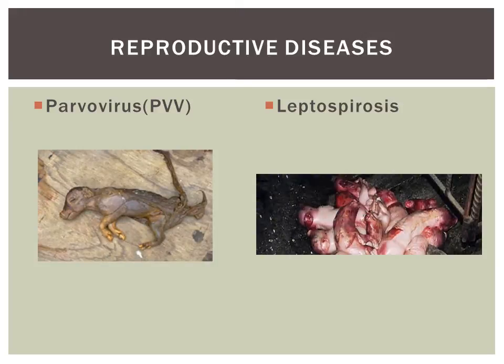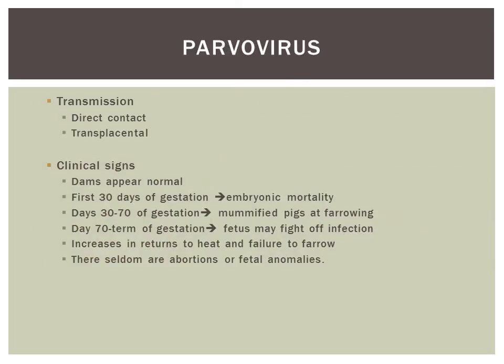Prior to PRRS, the second most common reproductive diseases are parvovirus and leptospirosis. In the reproductive disease category, parvovirus is the most commonly diagnosed infectious cause of reproductive failure in swine. Clinical signs for parvovirus are inapparent in all swine except the developing fetuses. However, after the first 30 days of gestation, there's embryonic mortality. Day 30 to 70, there are mummified pigs at farrowing, and day 70 to term, the fetuses may begin to fight off the infection.